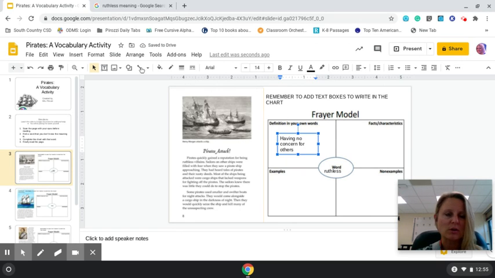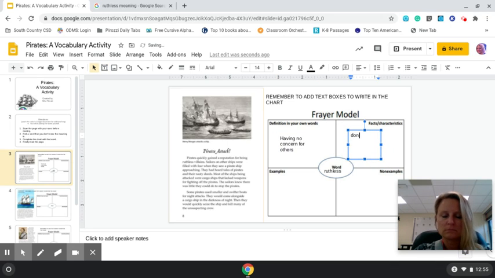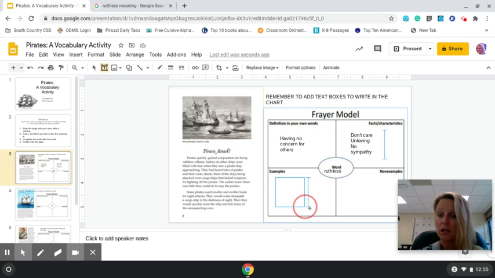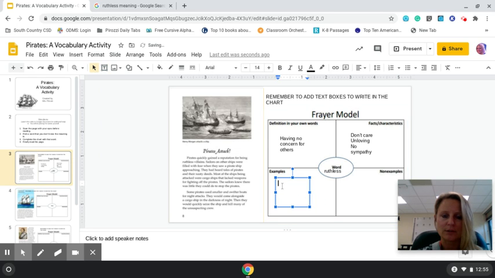Okay, now what are some facts or characteristics that go with someone who's ruthless? Well, really simple. I might just say don't care, right? Maybe unloving. What else could I say? It's the same as don't care, unloving, having no concern. Like you have no sympathy. You're not that person. So have no sympathy. Now, some examples of someone who is ruthless could be, let's see, a bully, right? I feel like bullies don't have any concern for others.